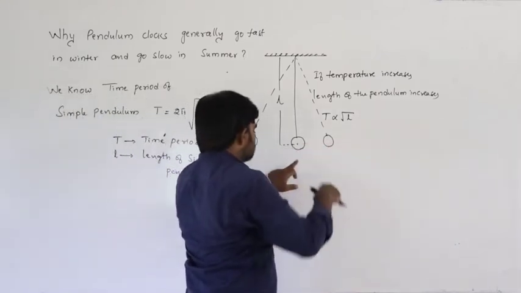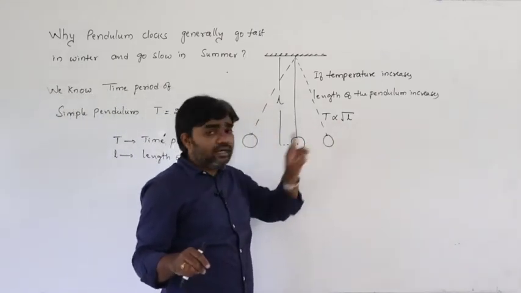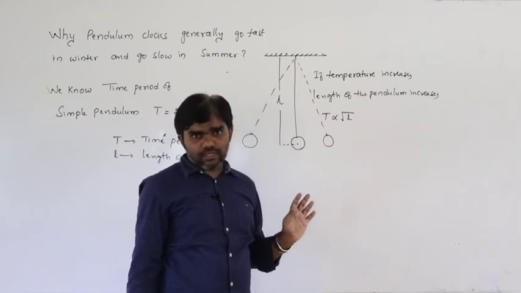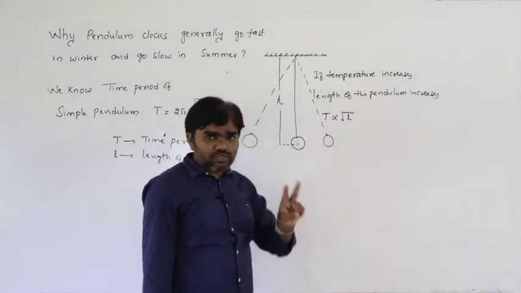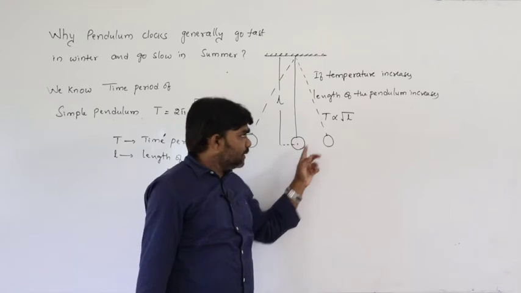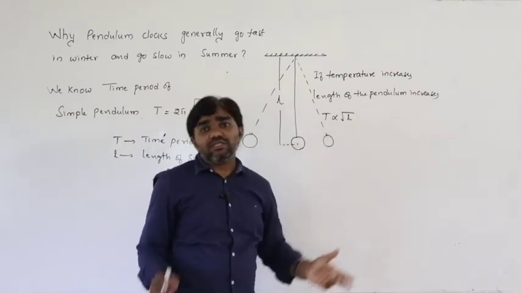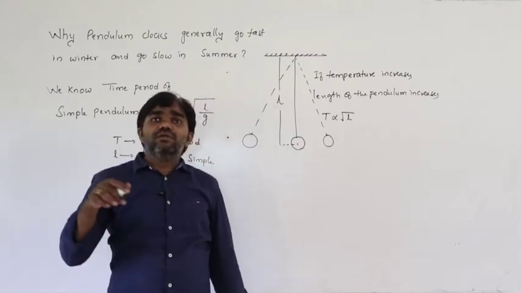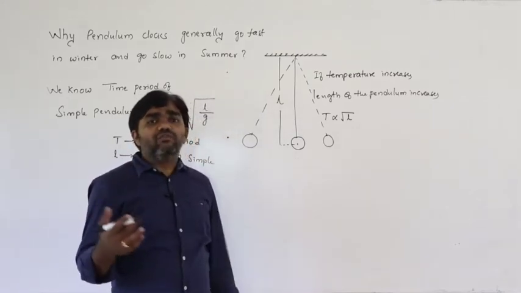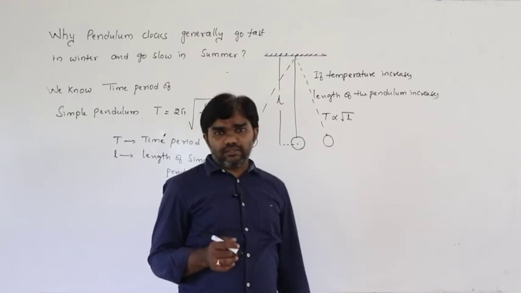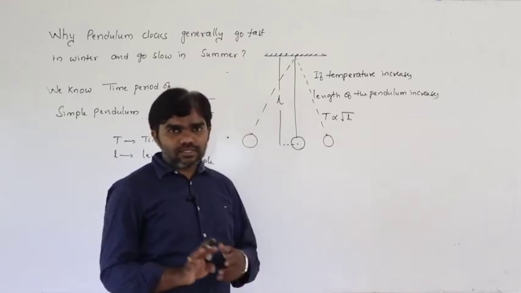Let us say for one oscillation it takes 2 seconds. But due to increase in temperature, length increases and time period also increases. Time period also increases means it becomes 2.1 seconds or 2.2 seconds like that. That is the concept here.